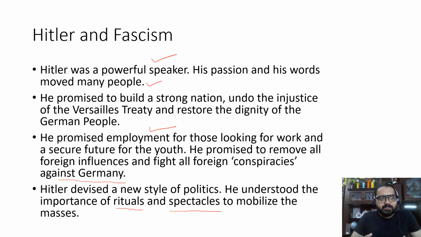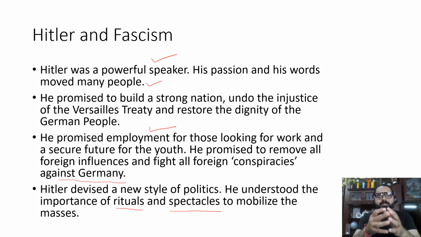In the same way, Hitler also had certain spectacles that he used to perform, like marching of the crowds and saluting the leader and the national flags. These were the events that created a lot of visual appeal, and it inspired the people. It used to mobilize the people. So under his style of politics, he understood the importance of rituals and spectacles, and he used this in order to mobilize the masses, in order to connect with the masses.